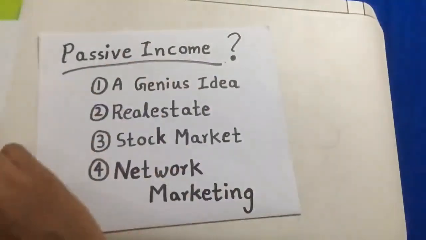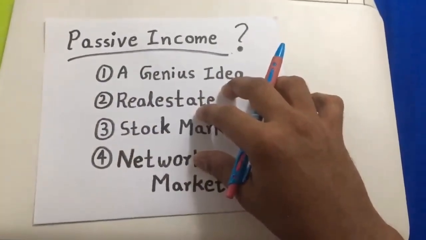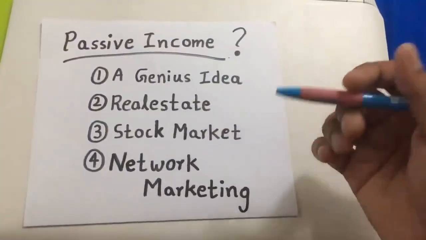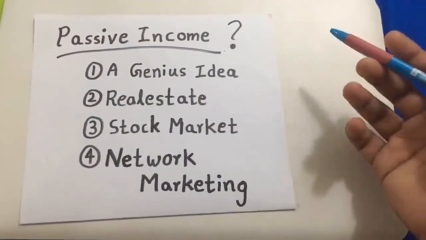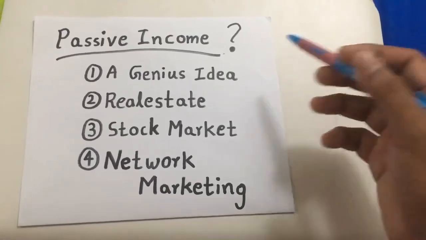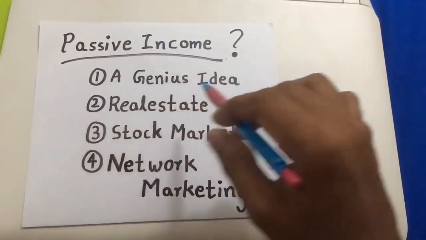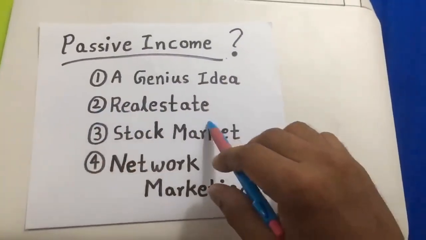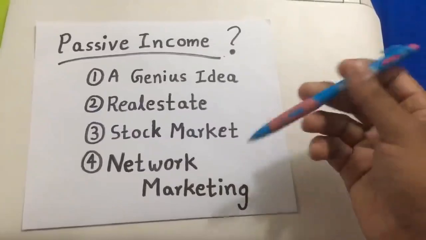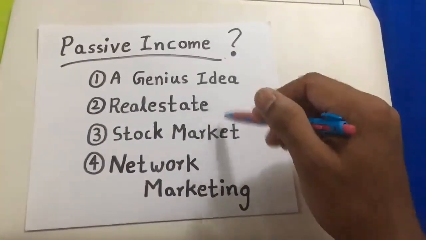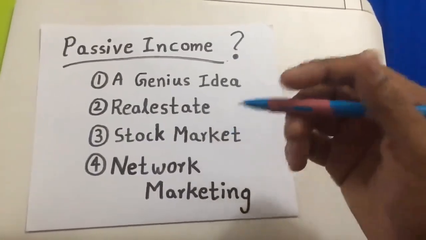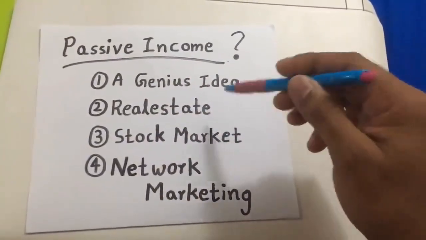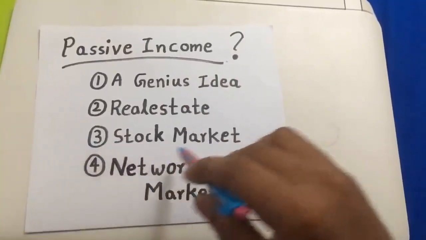There are 4 ways where you can earn a passive income. Number 1 is by having a genius idea. It's like being the owner of Facebook, Google, Apple, or Samsung. The chances of having a genius idea are very rare, so we cannot do this. Second, real estate. You and me can do this, but to start real estate, you should have a lot of money. As an ordinary person, it is very hard to start real estate, because you need a huge capital.